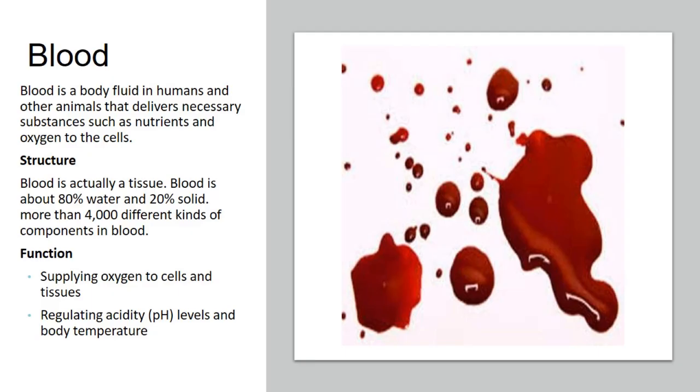It is composed of 80% water and 20% solids, and more than 4,000 different kinds of components. So what is the function of blood? It is responsible for supplying nutrients and oxygen to the cells and tissues of the human body, and it is also responsible for regulating acidity, which is called pH level, and body temperature.